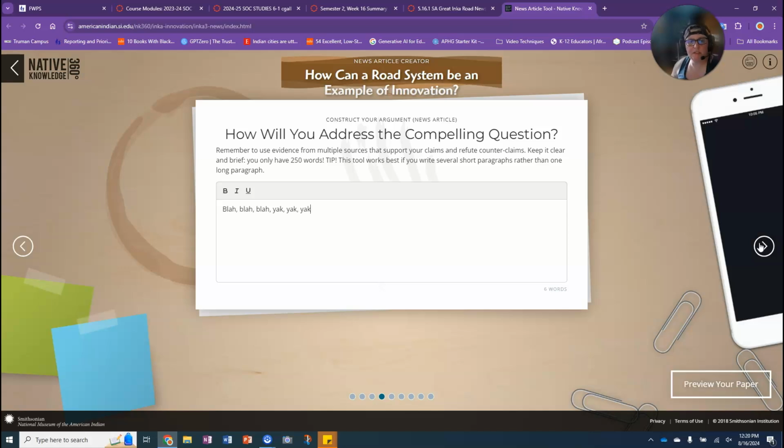Keep it clear and brief. You only have 250 words. That's about half a page, give or take, on a standard piece of paper. Somewhere between a quarter and half a page. This tool works best if you write several short paragraphs rather than one long paragraph.